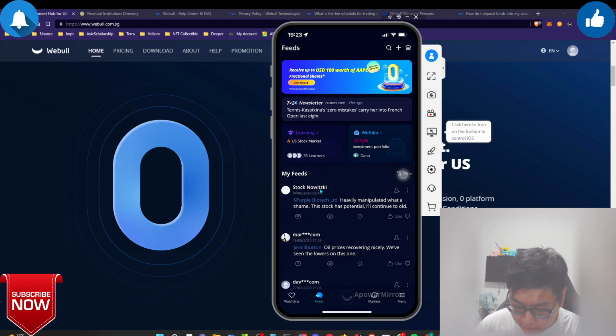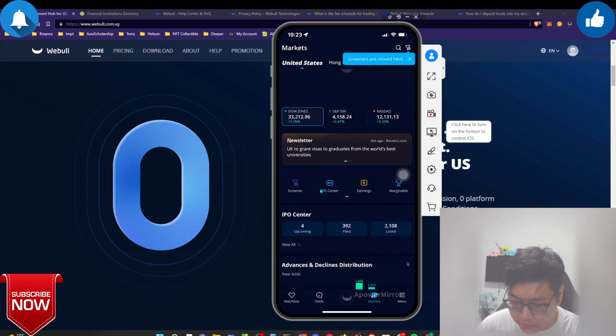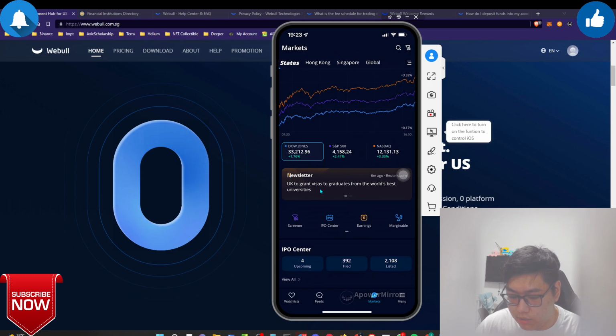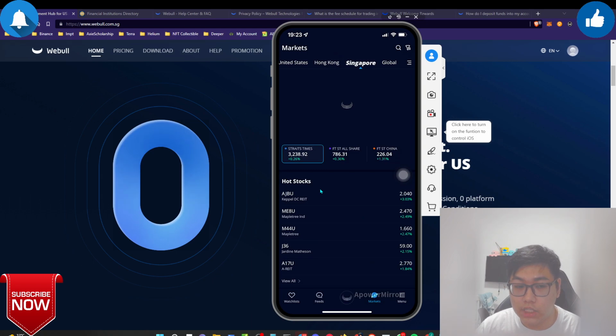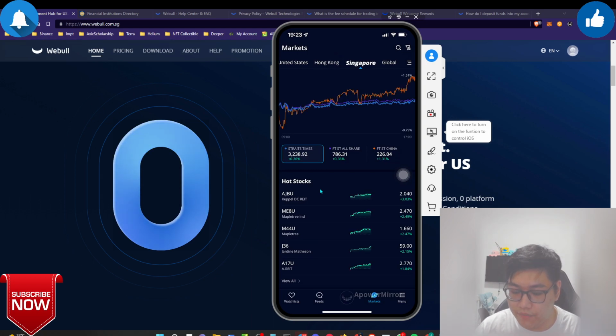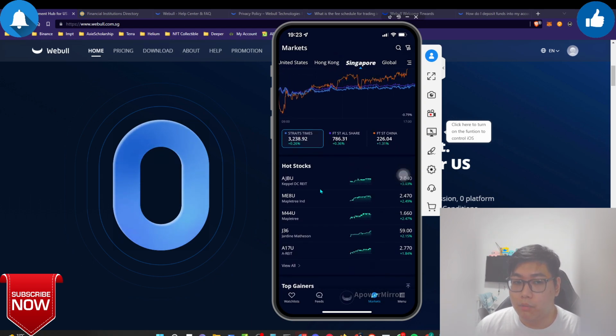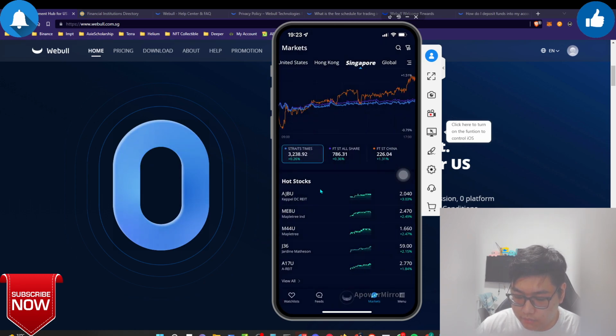And of course the next part is the market. Basically over here it shows the markets that they are showing. There's the United States, Hong Kong and Singapore, but of course right now you can't trade on Singapore stocks. It's just a view for you to see the condition of the Singapore market, and of course there's a global one.